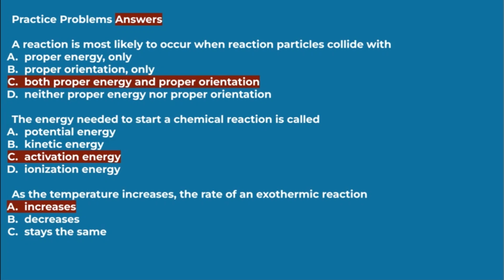The energy needed to start a chemical reaction is called the activation energy. If you remember the labels from the potential energy diagrams, the activation energy is the minimum amount of energy needed for the reaction. As the temperature increases, the rate of an exothermic reaction will also increase. This is because there's going to be more kinetic energy, which will lead to more energy for the collisions.